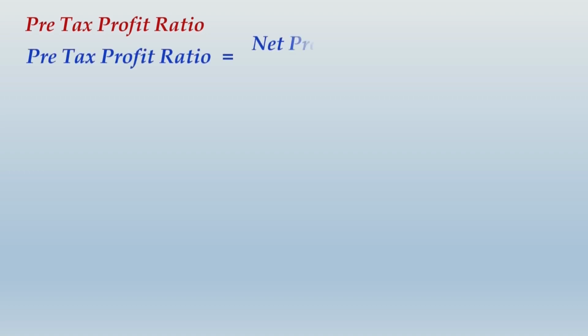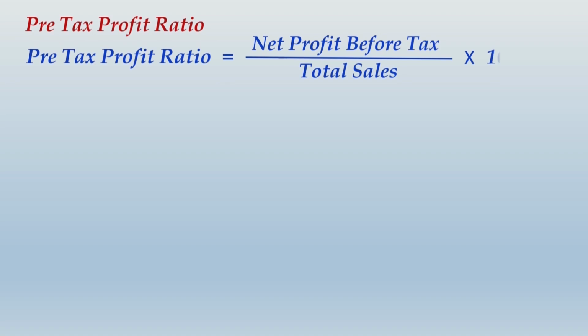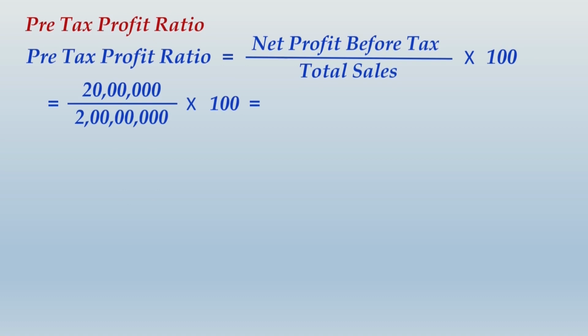And now we take up other ratios. Net profit ratio was basically indicating the net profit after tax ratio. If you want to have the ratio of profit which is a pre-tax profit, you can have just an alternate name given to that ratio, that is pre-tax profit ratio. And how is it computed? Same way, but this time the numerator will be net profit before tax. The result this time is 10%.